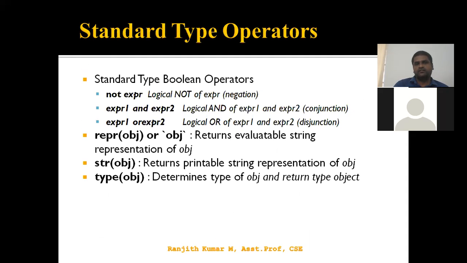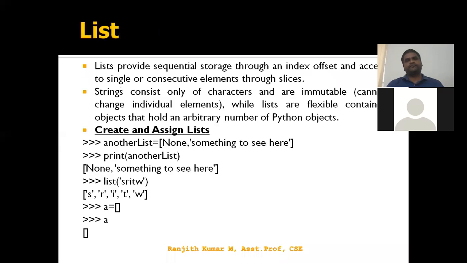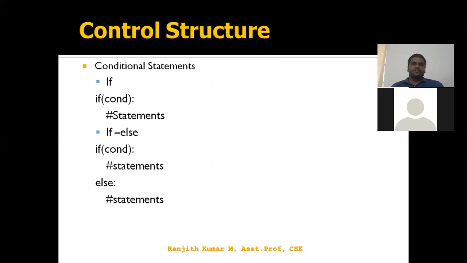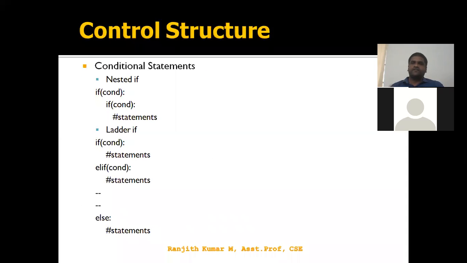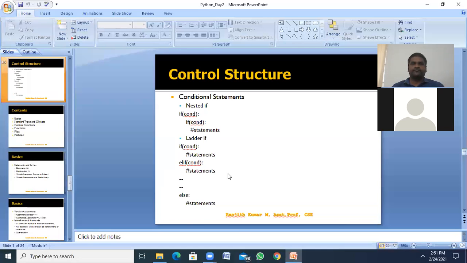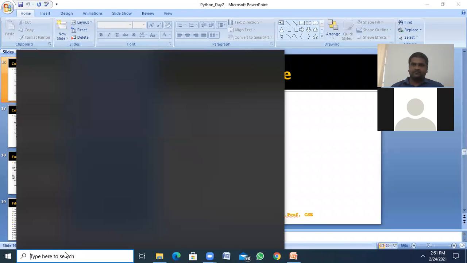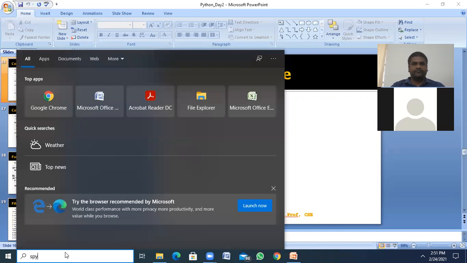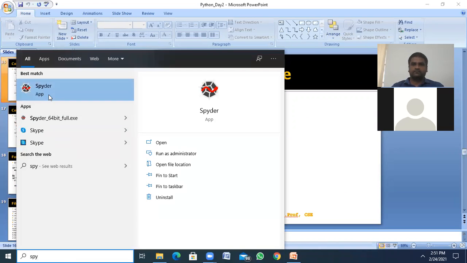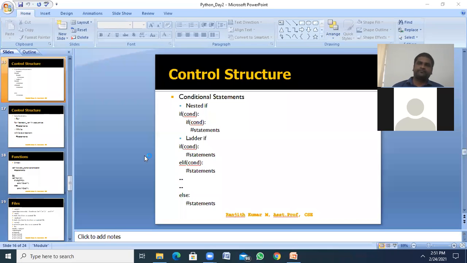So we start with the list, dictionary, set, and control structure. First we are focusing on control structure, followed by list and like that. So I have Spyder. I'm typing the program Spyder. It's an IDE. It's opening.